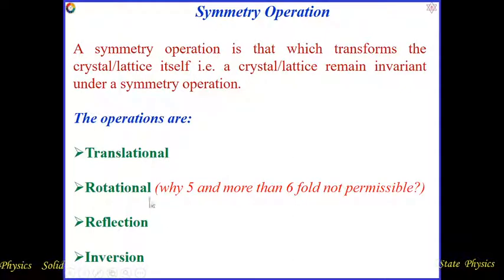These operations are mainly four types: translational, rotational, reflection, and inversion. These are the operations we can principally find in the crystal and lattice. After these operations the crystal is invariant, or we can say whatever the initial view of the lattice, the view after the operation is the same.